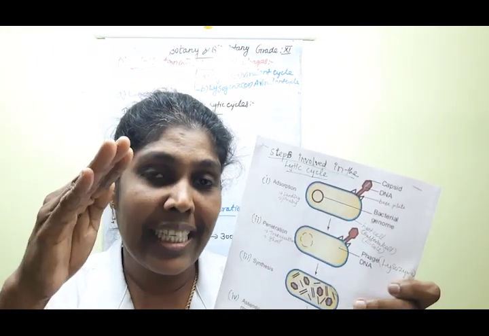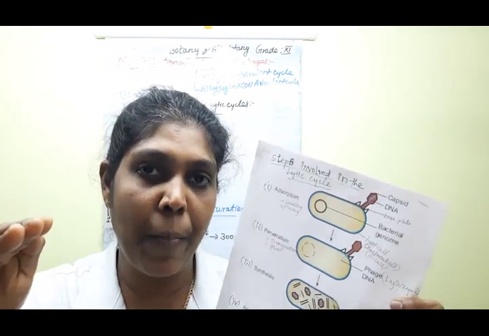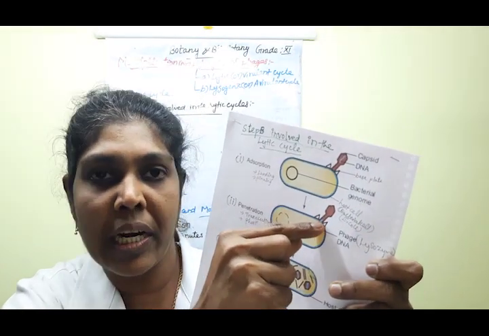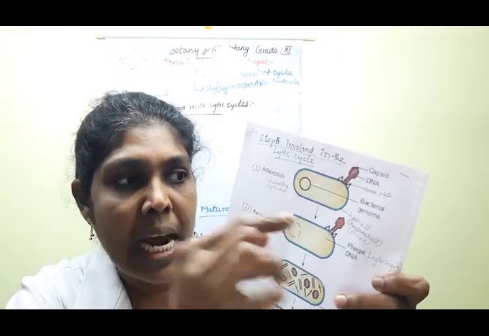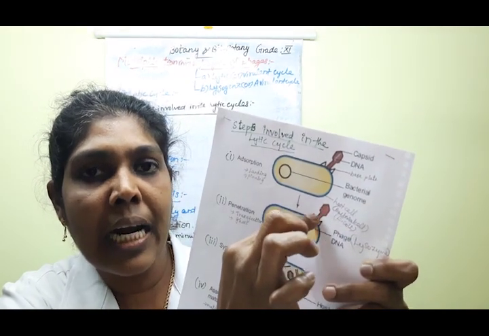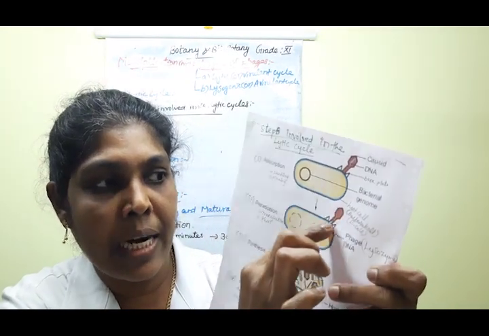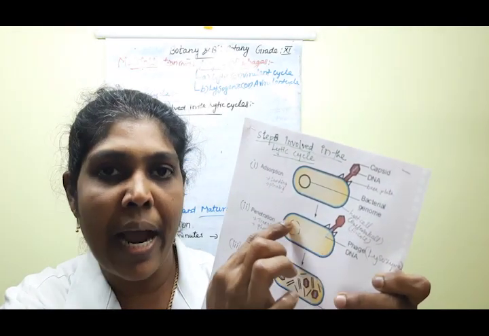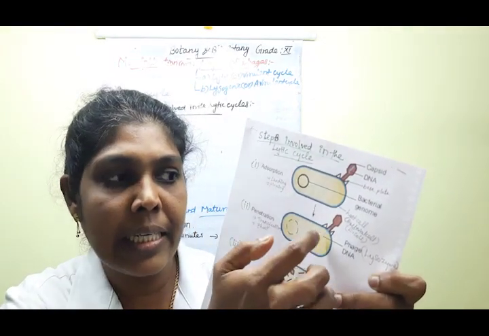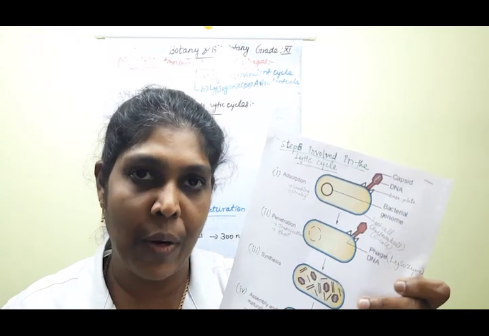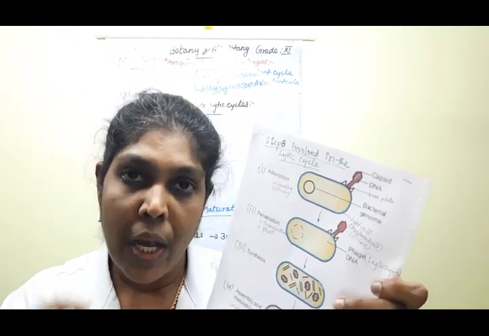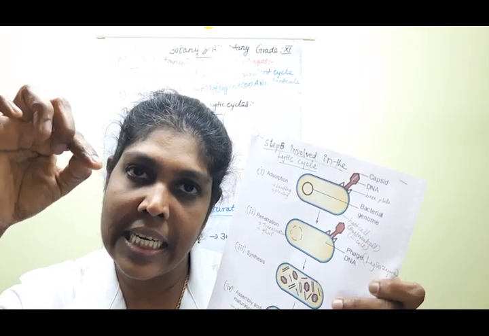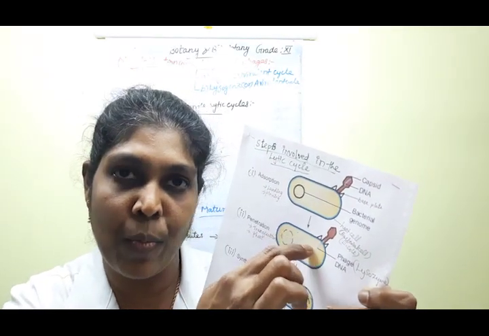That basal plate is just opening. Through that region, only the phage DNA alone enters inside the bacterial cell, injected into the bacterial chromosome. Understood, ma'am?